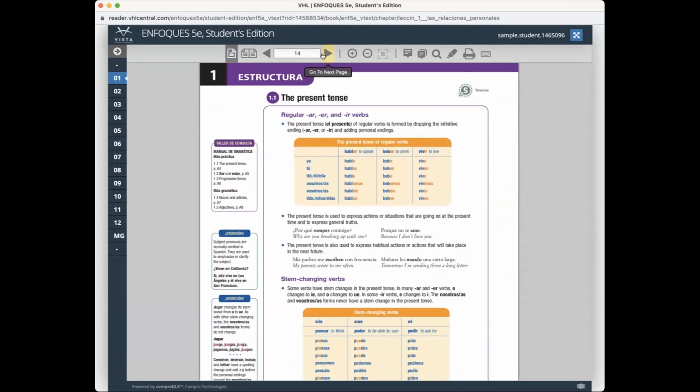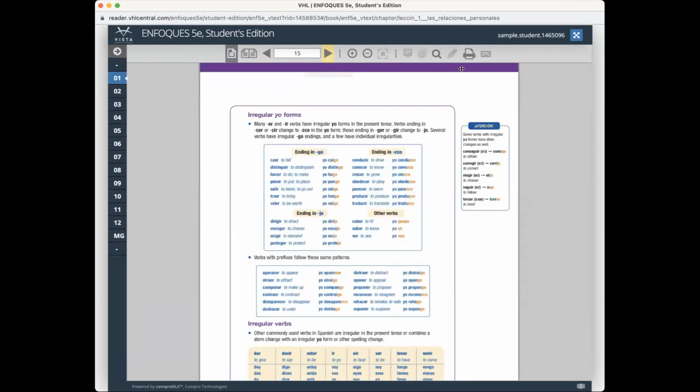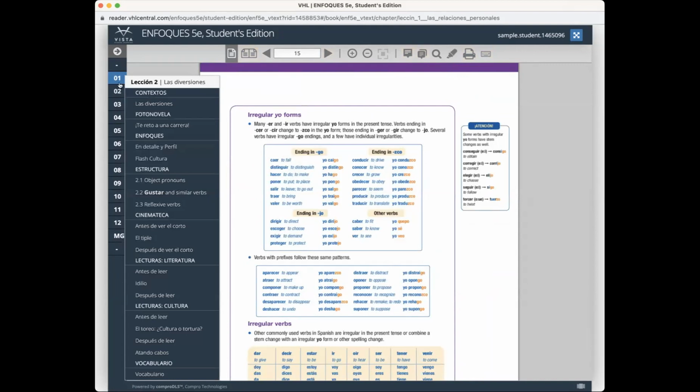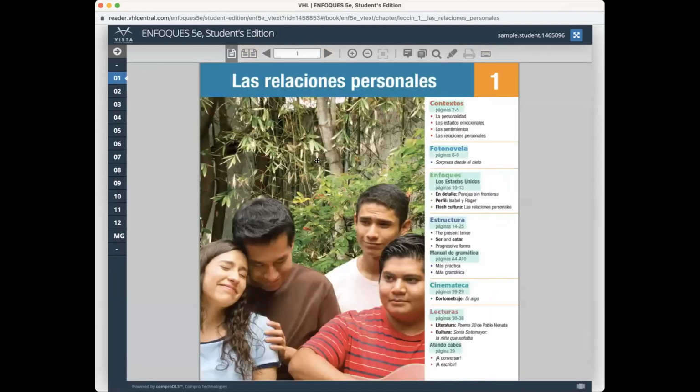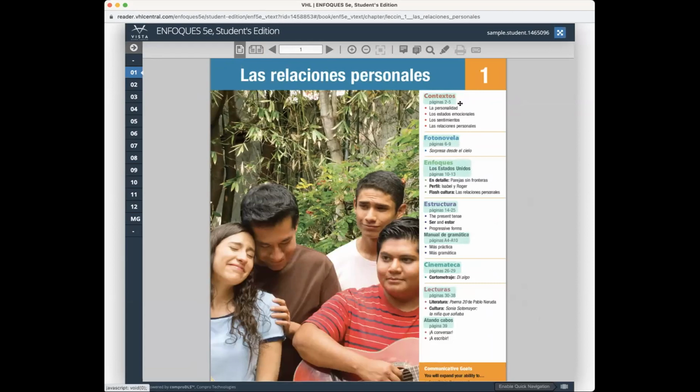I can move along by clicking here on go to next page, okay? You have the option of printing the page, making notes, and also from Lección 1, you will place yourself there. It will take you to the first page of the book, okay?